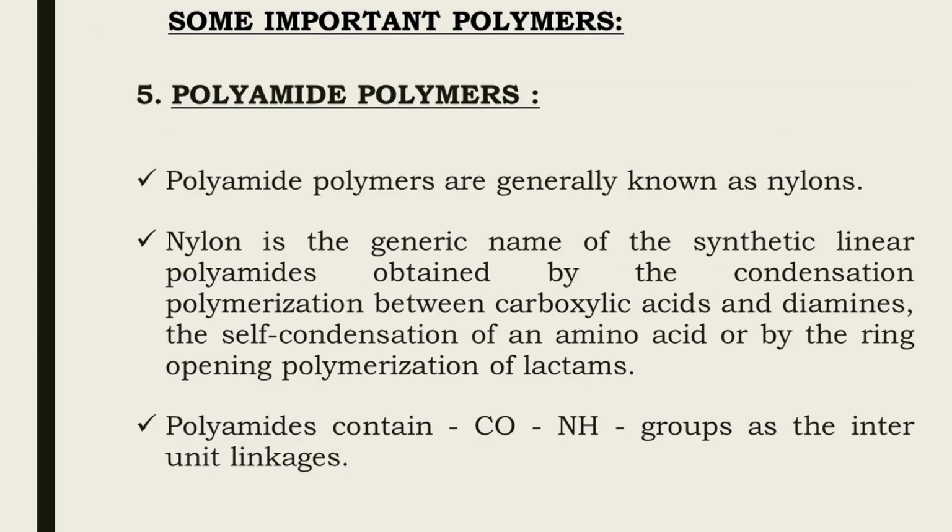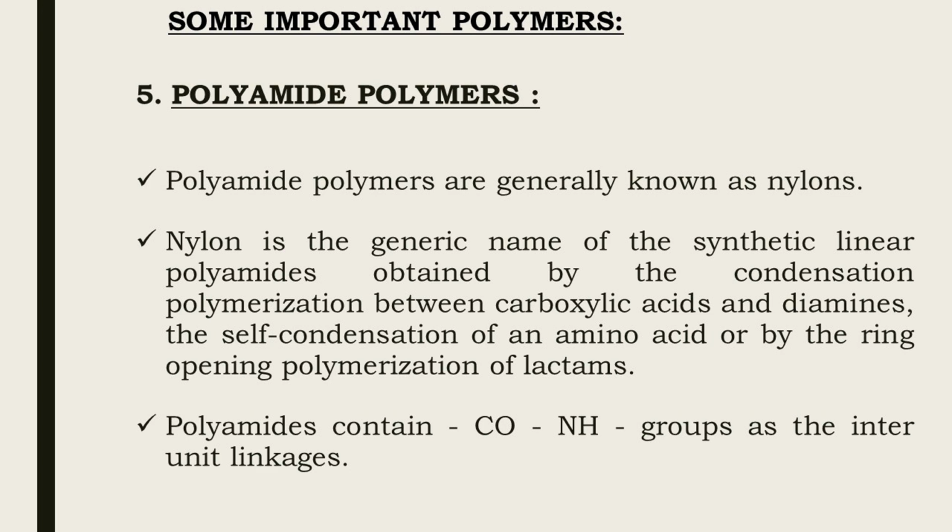Now we have to study another important polymer, which is polyamide polymer. These polymers are generally known as nylons. Nylon is the generic name of the synthetic linear polyamides obtained by the condensation polymerization between carboxylic acids and diamines, the self-condensation of an amino acid, or by the ring opening polymerization of lactams.